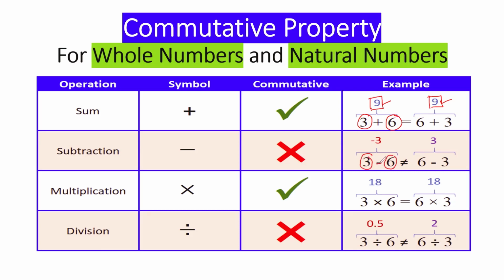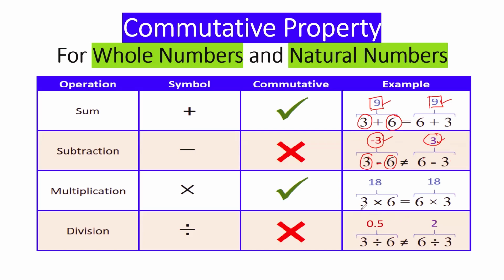We are following subtraction. Answer would be -3. Now change the order. Apart from 3 minus 6, we will do 6 minus 3. So 6 minus 3 is 3. Here you can check it's -3. This is 3. That means the answer is changing after changing the order. So subtraction is not commutative for whole numbers.